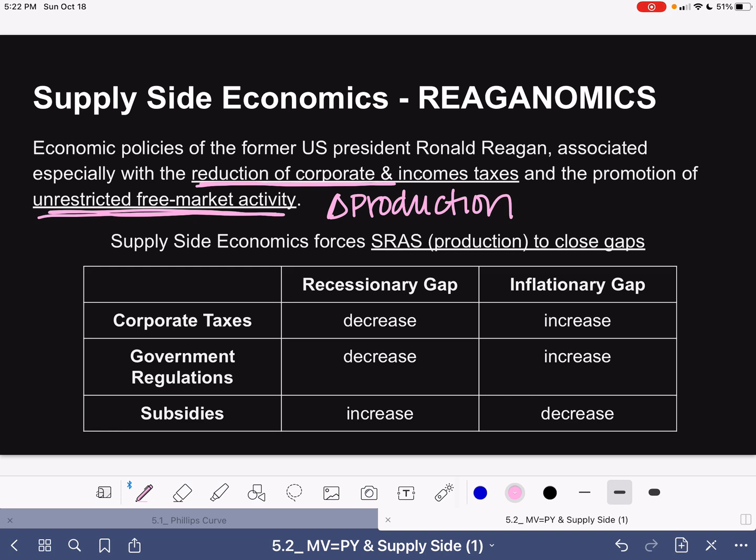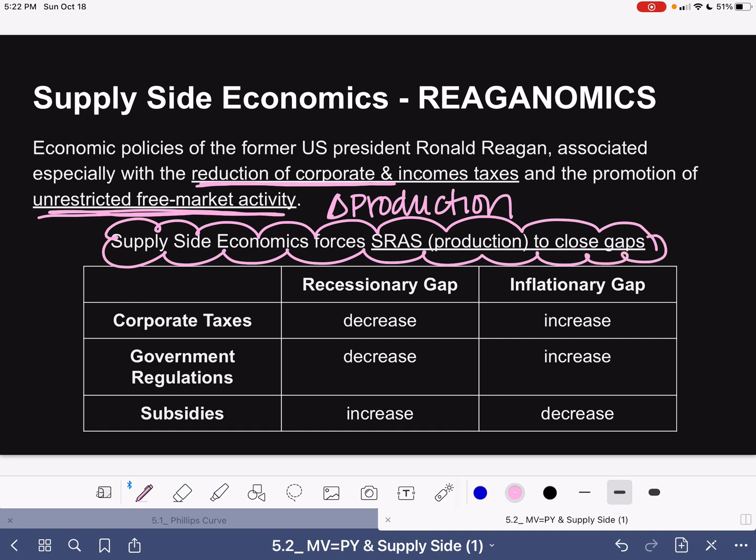So supply side economics is going to force short run aggregate supply, it's going to force production to close economic gaps.